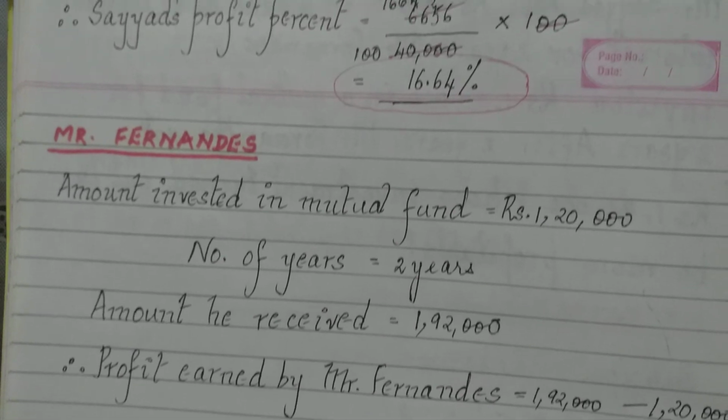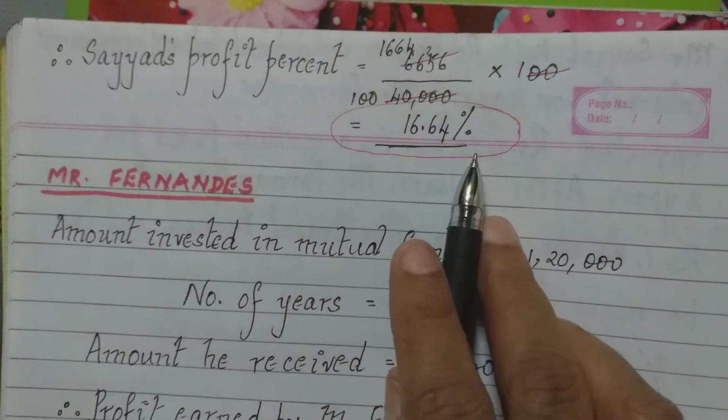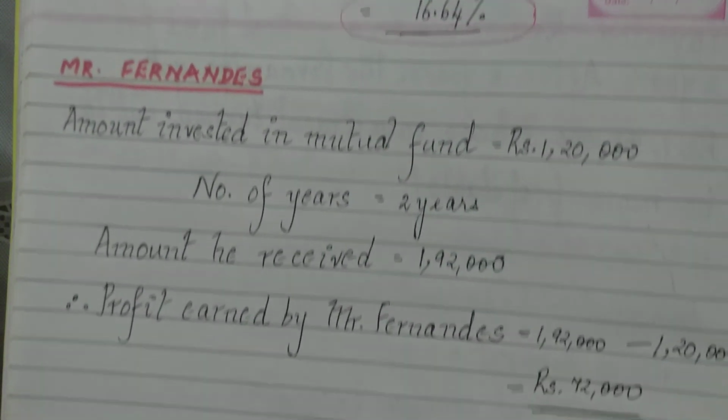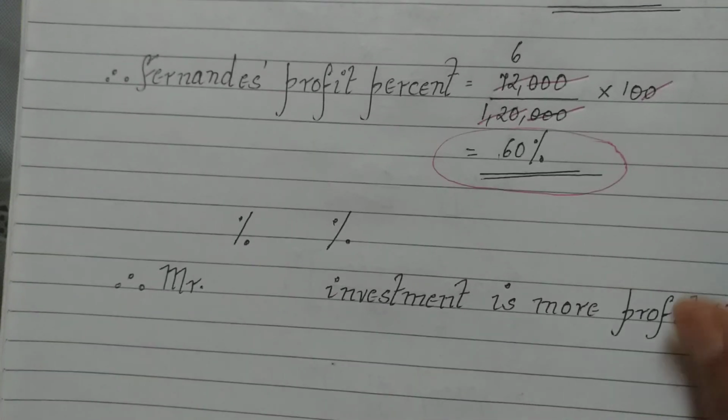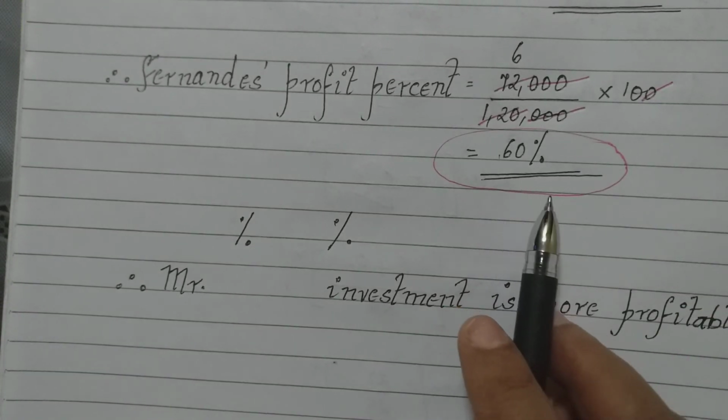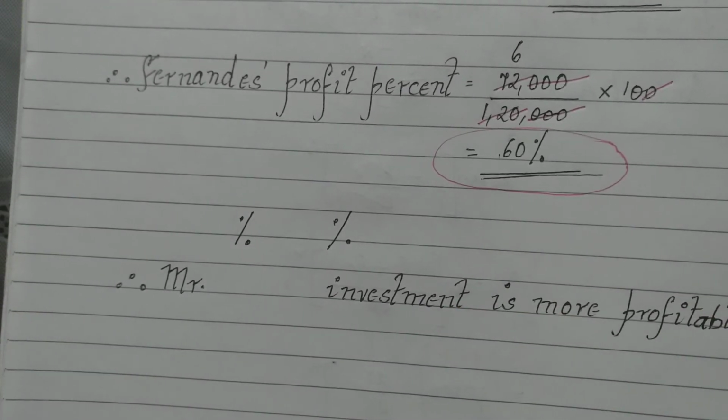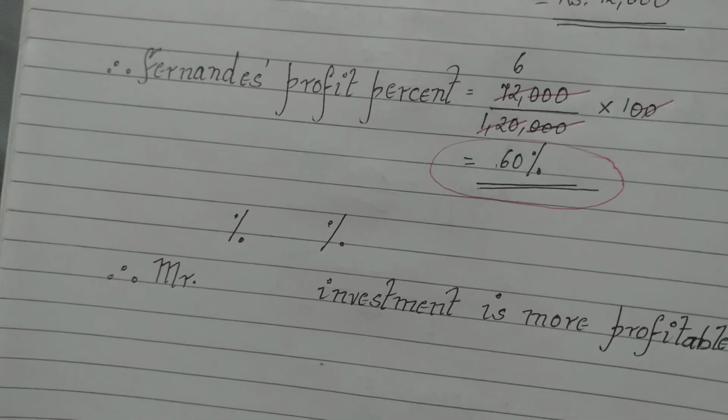What was the profit percent in case of Syed? 16.64%. What is the profit percent in case of Fernandez? 60%. So the question asked was, whose investment turned out to be more profitable?